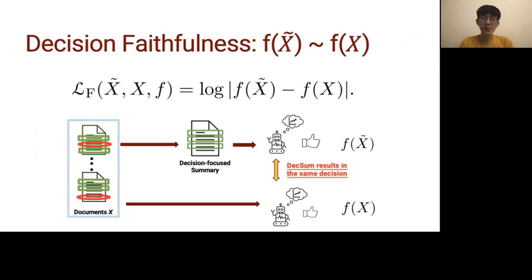So in the first component, decision faithfulness, we want the generated summary to lead to the same decision as using the full input, based on the supervised model. Specifically, we want f of delta x to be as similar as possible to f of x.